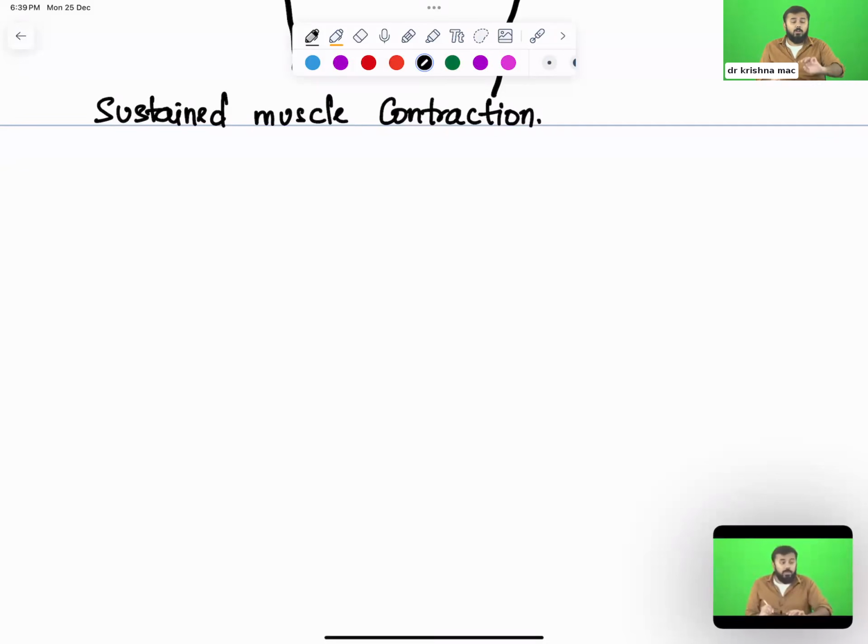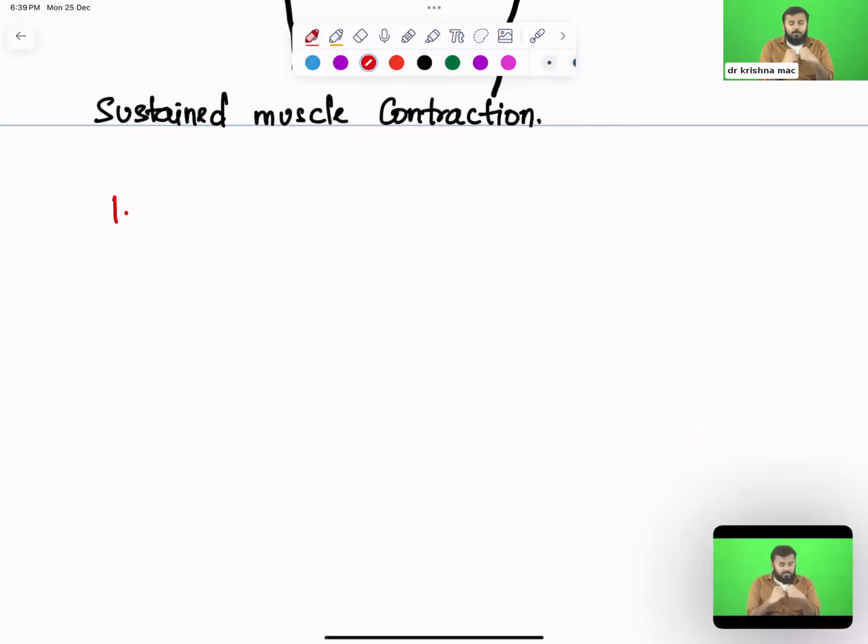Now here, four important things you're going to see. What are those four important things? Very, very crucial symptoms. This kind of sustained muscle contraction, dekho guys, I am calling this paralysis. From today onwards, in your mind, you have to remove this misconception that paralysis means hands and legs won't move. That is not the only paralysis. There are two types of paralysis. If a muscle is not doing its daily activities, you call it paralysis.